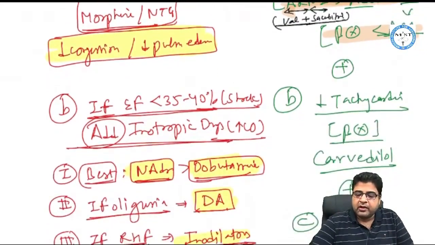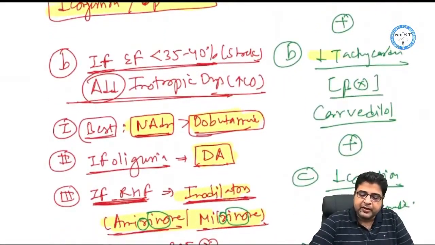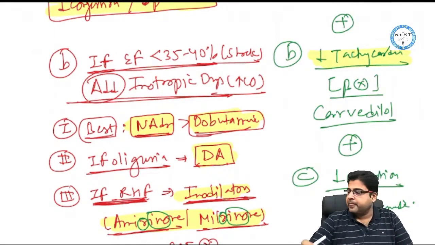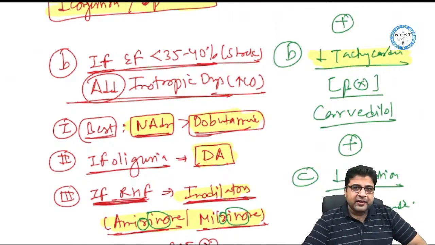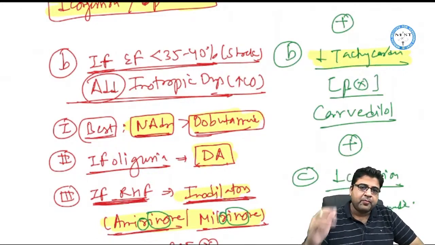Now apart from a drug that will prevent the remodeling, we will give the second drug that will prevent the tachycardia. And to prevent tachycardia, we give beta blocker. And carvedilol is a beta blocker which is preferred. So carvedilol is the best beta blocker among all to prevent tachycardia in CHF patient because it has four properties of carvedilol.